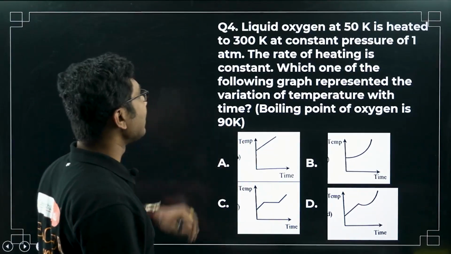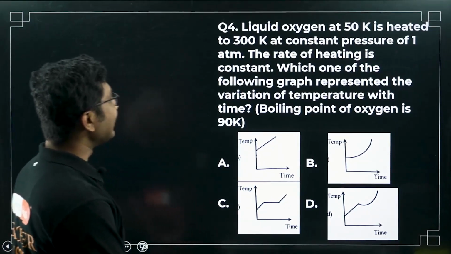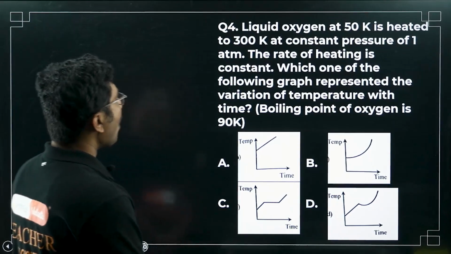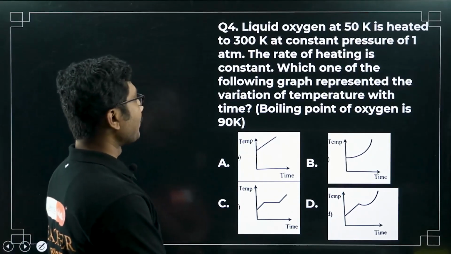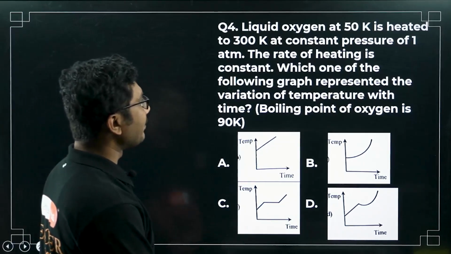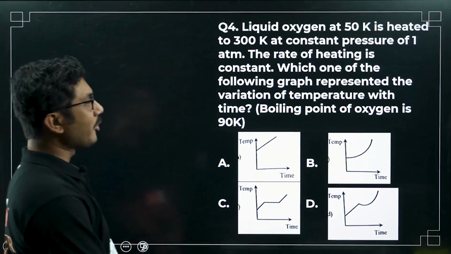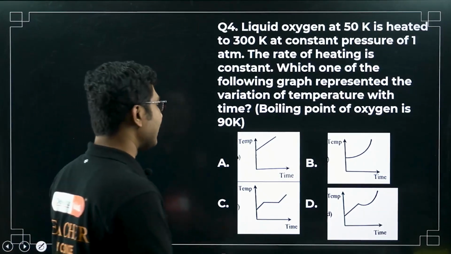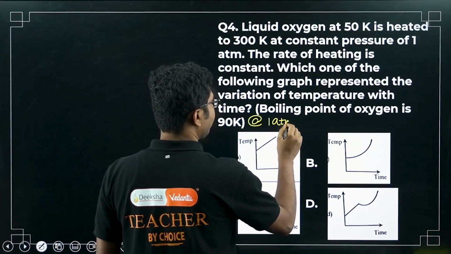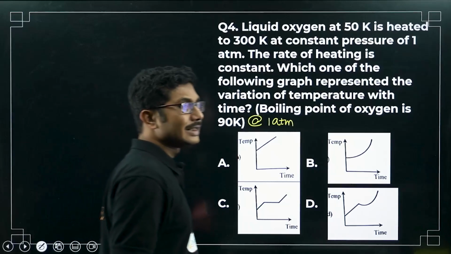Very interesting basic question. A liquid oxygen at 50 Kelvin is heated to 300 Kelvin at constant pressure of 1 atmosphere. The rate of heating is constant. Which one of the following graphs represents the variation of its temperature with time? Boiling point of oxygen is 90 K at 1 atm. At 1 atmospheric pressure, the boiling point of oxygen is 90 Kelvin.